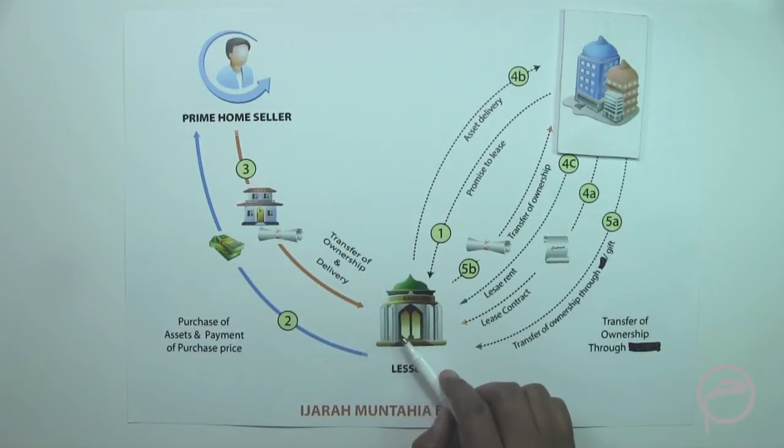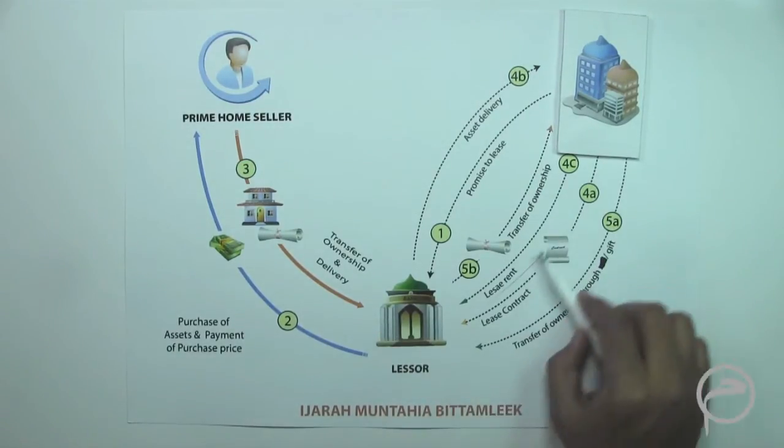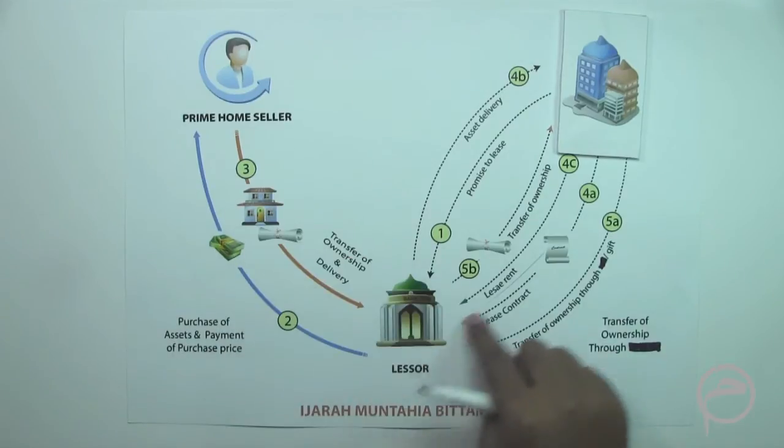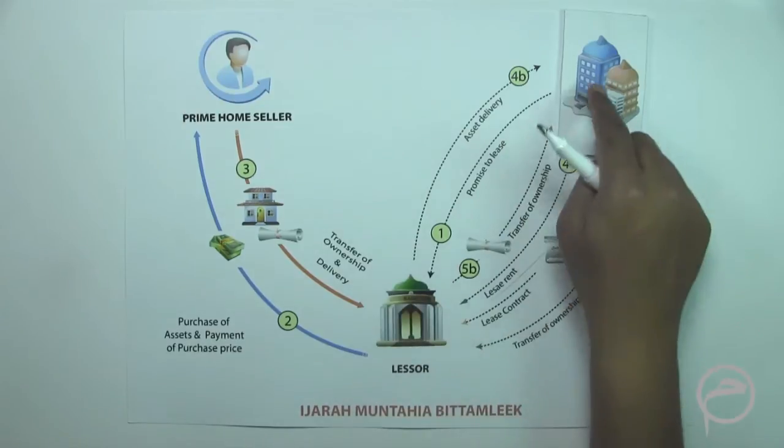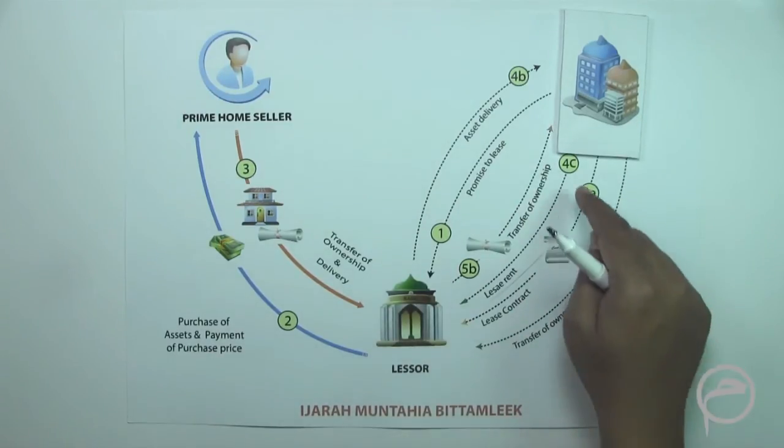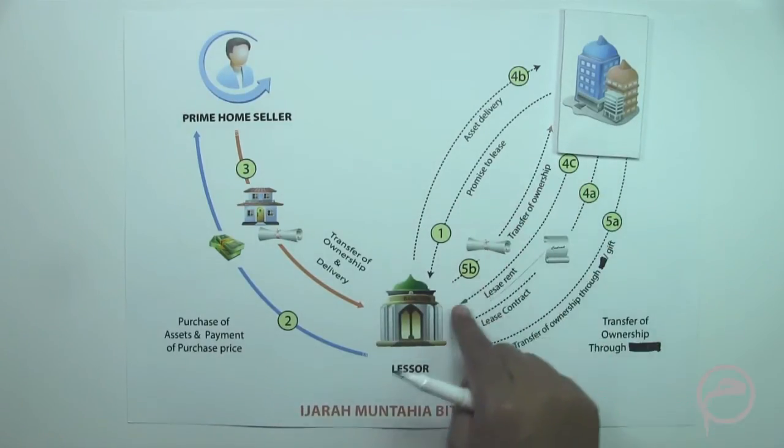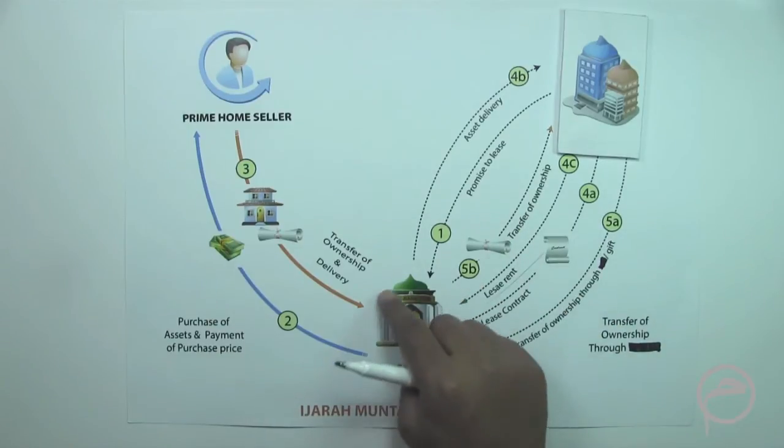Now the Islamic Bank enters into a lease contract with the corporate. These assets are leased to the corporate, the assets are delivered to the corporate, and the corporate pays regular rental payments to the Islamic Bank.